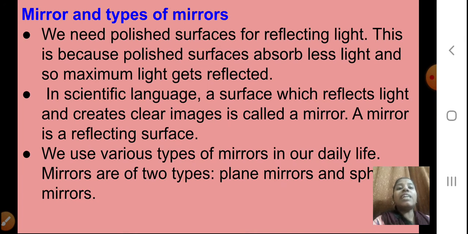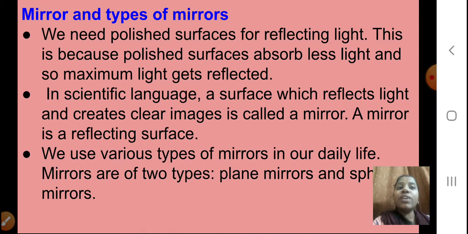Now the mirror and the types of mirror. Now we are going to study something related with the light and the mirrors. Okay, students, how this light and mirrors are related to each other, we are going to study in this chapter. We need polished surfaces for reflecting light. This is because polished surfaces absorb less light and so maximum light gets reflected. Okay, students, you will remember we are using the polished surfaces. Why, students? Because they absorb less light and so maximum light gets reflected.